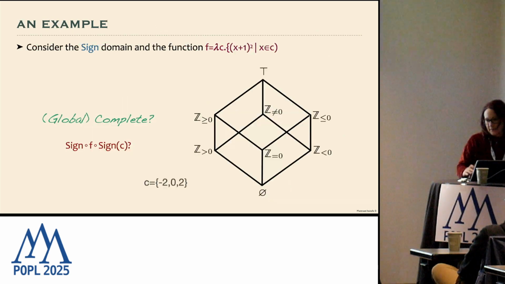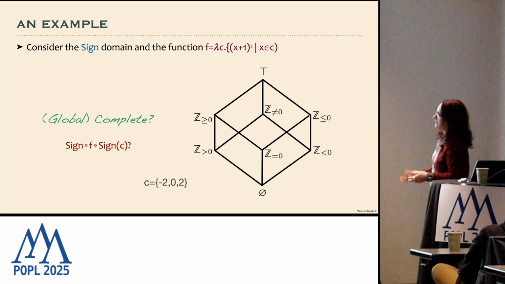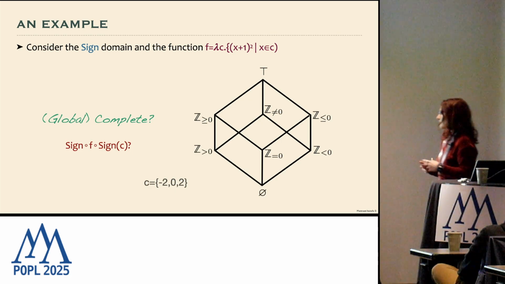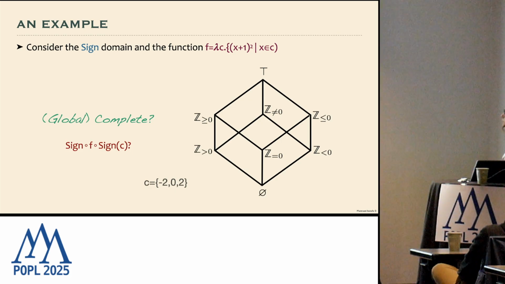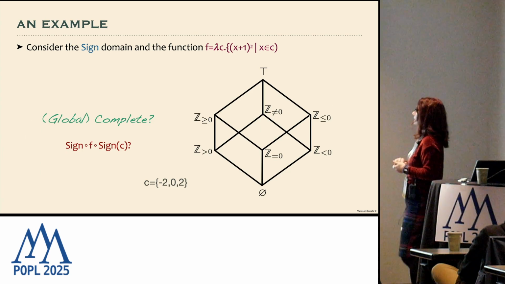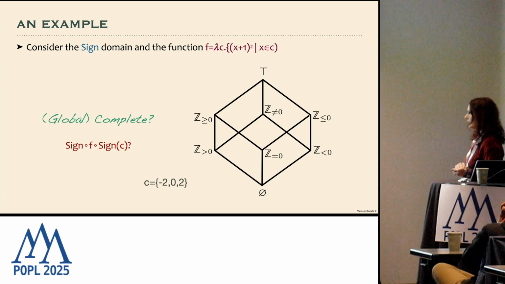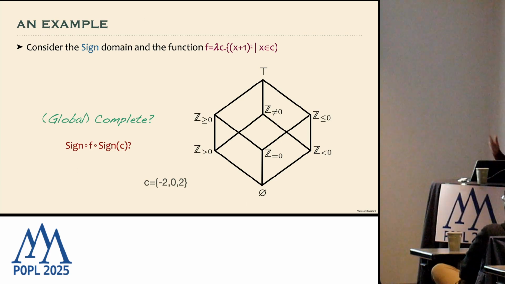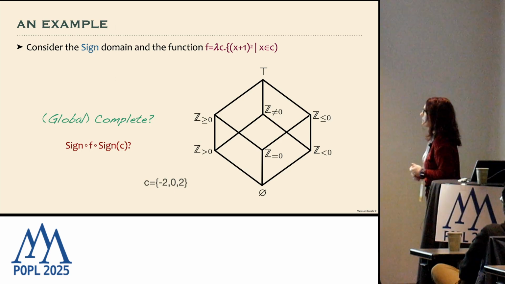So let's see a very simple example. We consider the standard sign domain, the most representative sign domain. So we have greater than 0, different from 0, equal, lesser than or equal, and greater than or equal. And we have the function making the square of the successor of x.